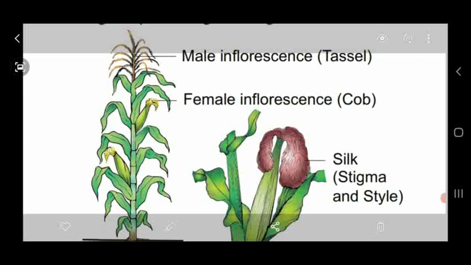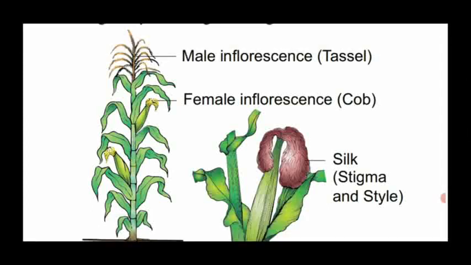But most of the time, due to the light breeze, the male inflorescence shakes and liberates the pollen grains onto the stigma of the female inflorescence, called silk.